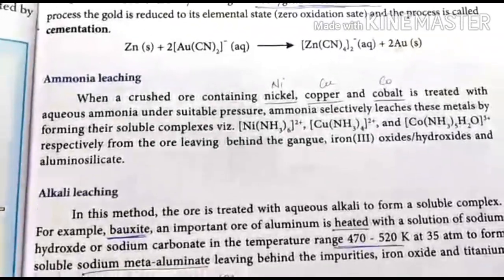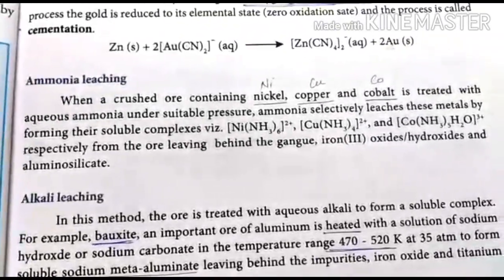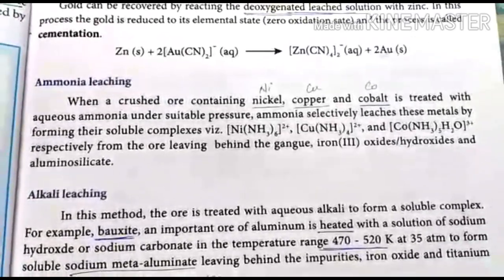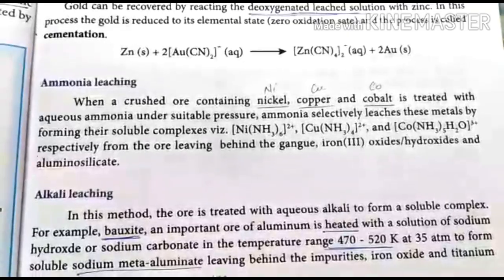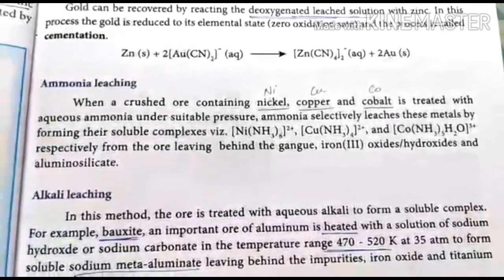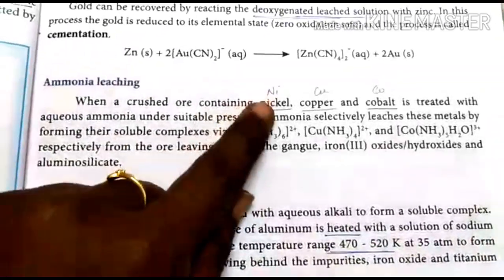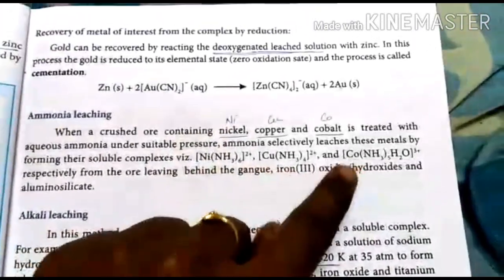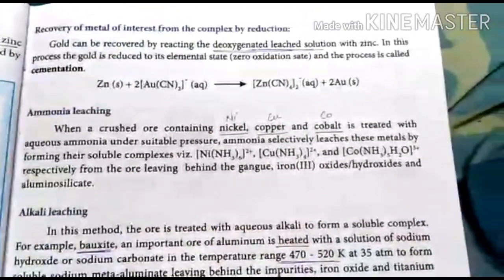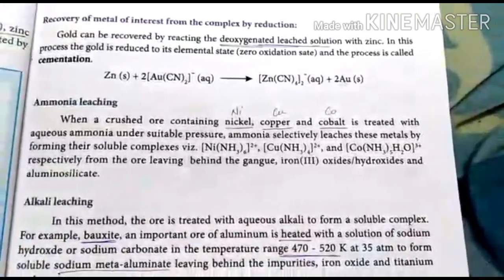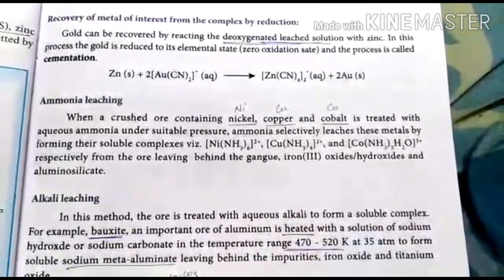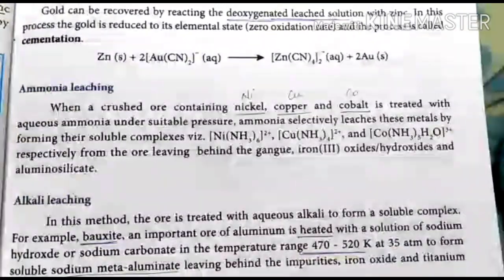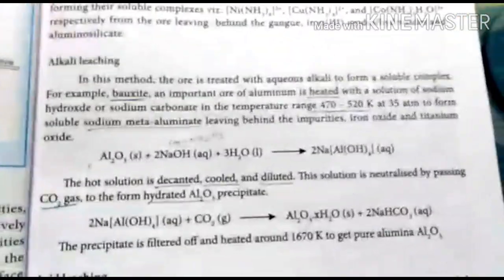In this method, nickel, copper and cobalt are leached by using ammonia. Once you add the ammonia, it is converted into a soluble complex. So if it is a nickel ore, that is converted into a nickel complex, copper complex and cobalt complex. In this, the gangue is iron oxide or hydroxide, and aluminosilicate are the impurities which are left behind.